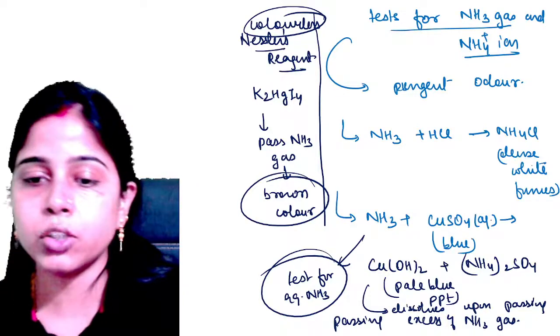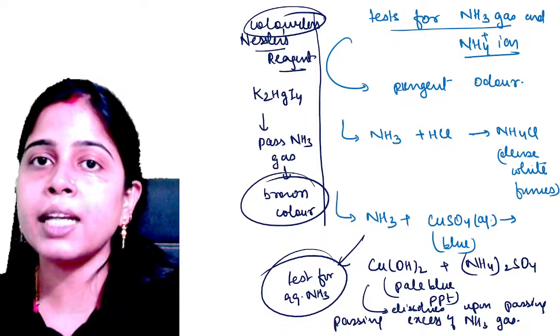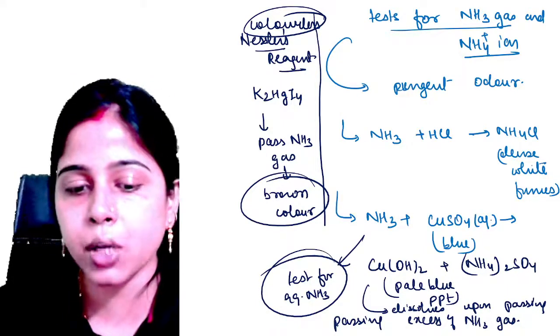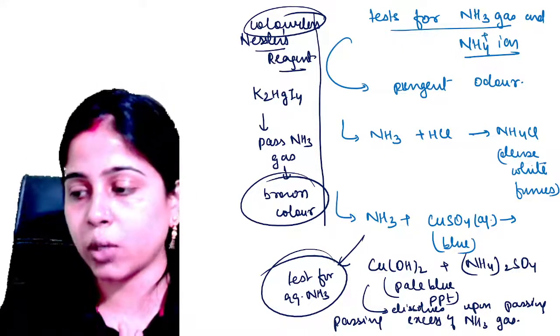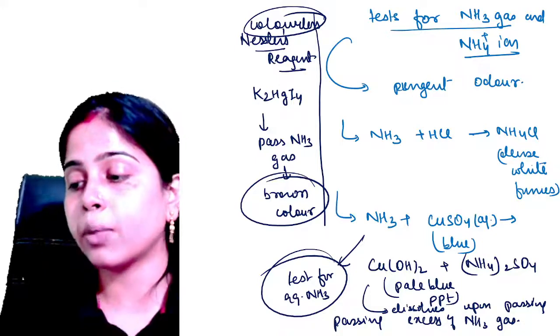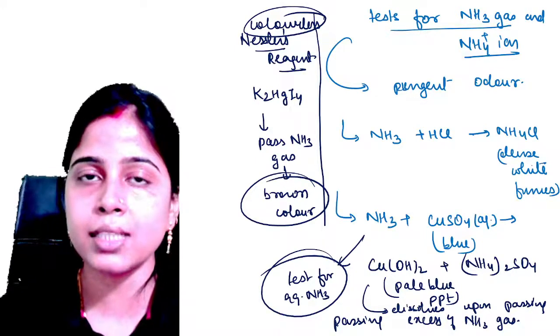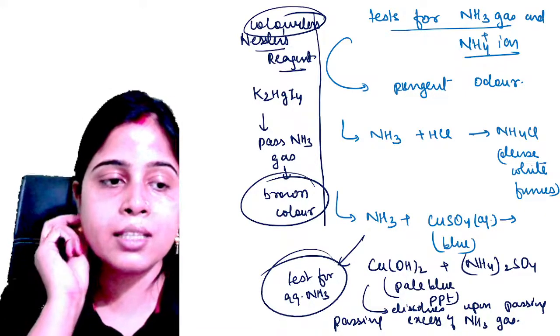This is all about your ammonia. Okay, this is all from the chapter of ammonia. So we are left with your industrial preparation of ammonia, that is your Haber's process, and preparation of aqueous ammonia. These two things are left out. Haber's process and your preparation of aqueous ammonia are left out.